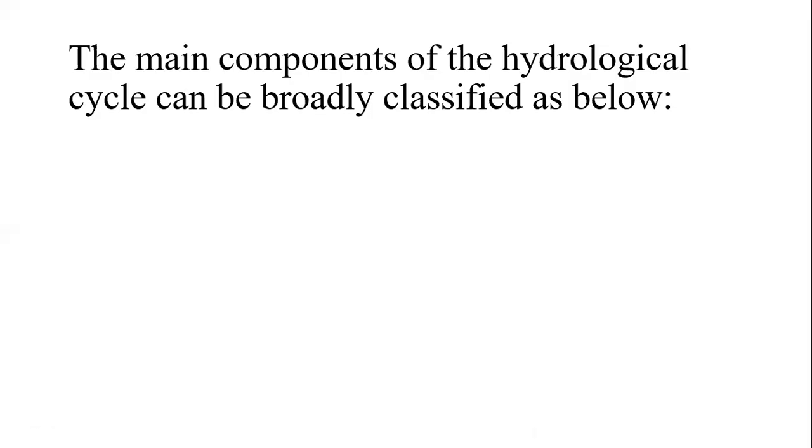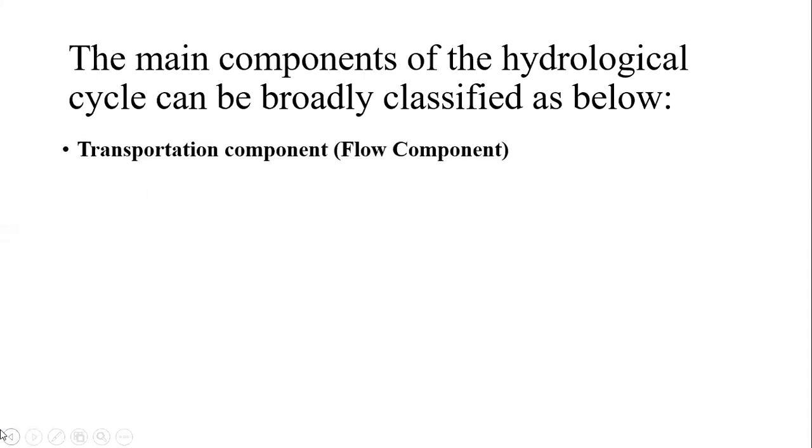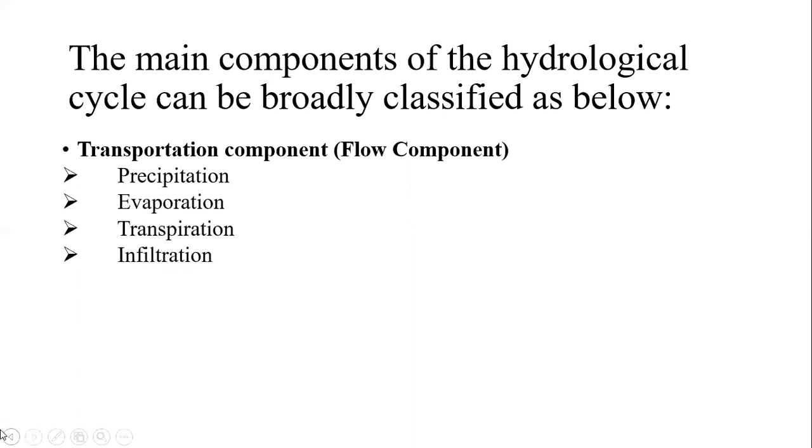Okay, so now we'll see the main components of the hydrological cycle. The main components are broadly classified as transportation components and storage components. The transportation component is also called the flow component. It includes precipitation, evaporation, transpiration, infiltration, runoff, etc. In the transportation component we can summarize the things that are there, that is precipitation,